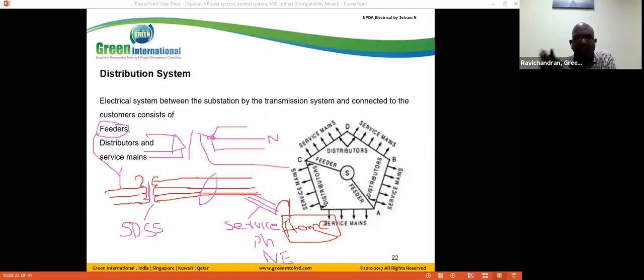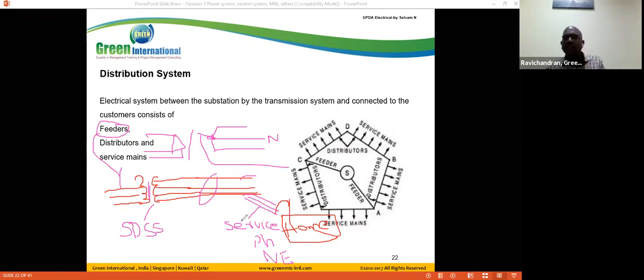Now we start from our home. Suppose we are using a laptop or desktop. This desktop needs exactly 220 volts. If the voltage is reduced due to voltage fluctuations, the system will have problems. So to save our equipment we need to maintain the exact voltage, that is, within plus or minus 5% tolerance. That's why the distributors and service mains need to maintain a constant voltage.